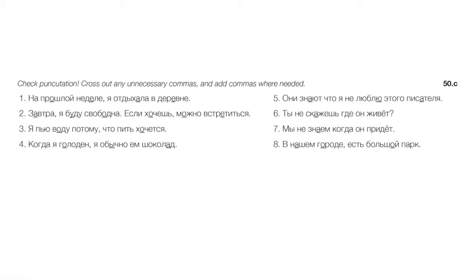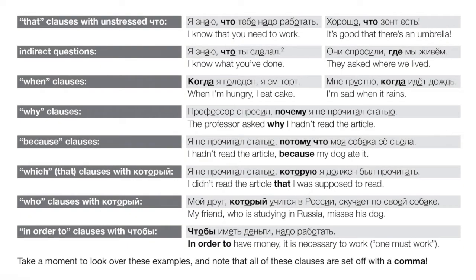Okay, let's quickly review some just basic types of subordinate clause that most of these we've seen already. Let's just look at examples. We've seen that clauses with unstressed что. Right? Я знаю, что тебе надо работать. Right? I know that. Right? So again, this is corresponding to English that. Хорошо, что зонт есть. Right? It's good that there's an umbrella.